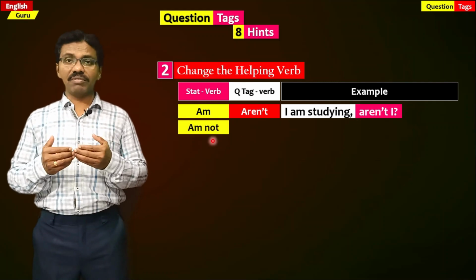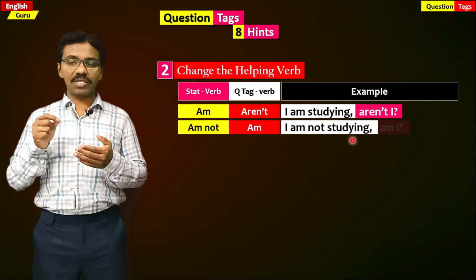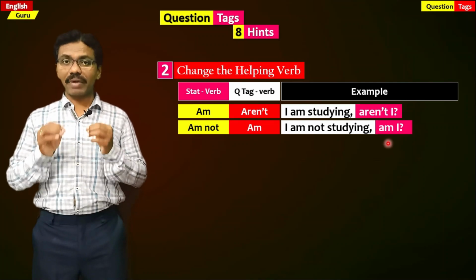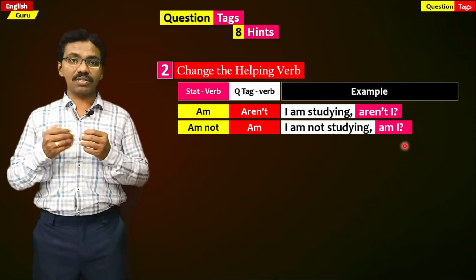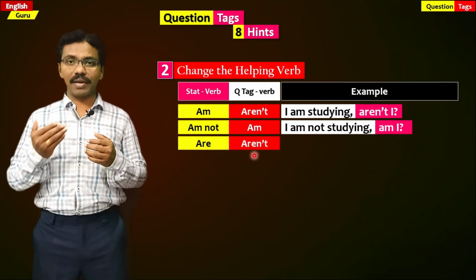Whereas if am not is given in the statement, the tag is am. I am not studying. Am I? Here we should not say are I. No, am I is the right question tag for I am not studying. Are, if are is given in the statement, it is aren't.